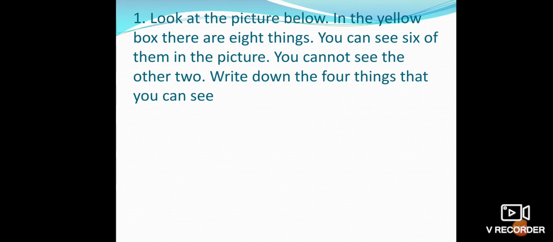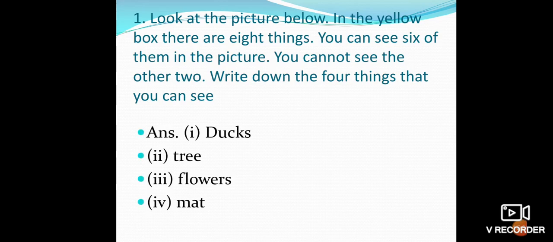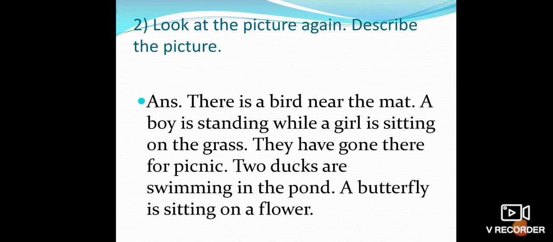And the things are ducks, tree, flowers, butterfly, mat. So children, we have to write only four things. So you write any four of it. Now what we have to do, children, please look at the picture once again and describe the picture. So now we will describe the picture.